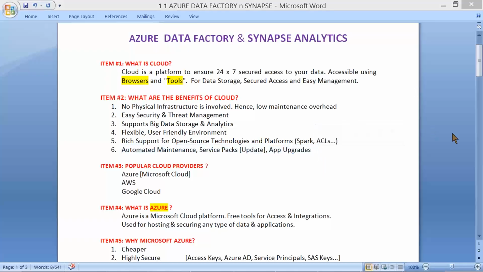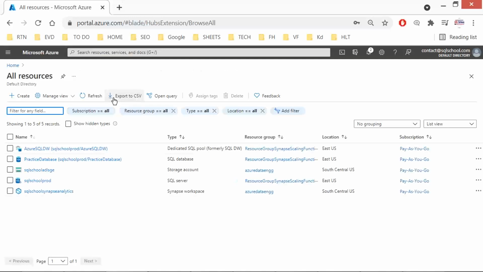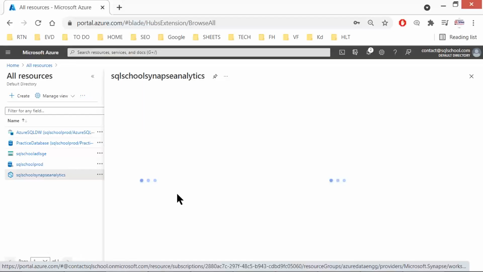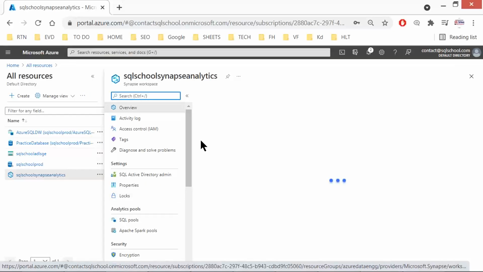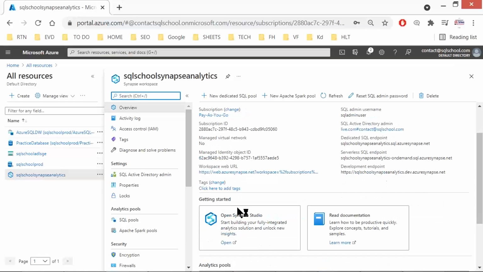For example, in our course, we come across something called Synapse Analytics. This Synapse workspace is an ETL and storage environment that comes with an easy to use tool called Synapse Studio, a web-based tool.